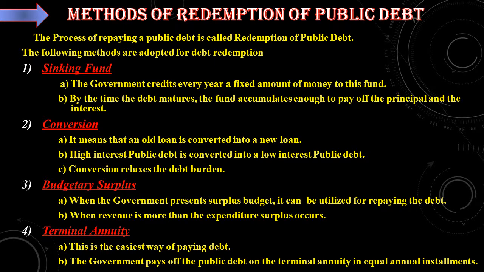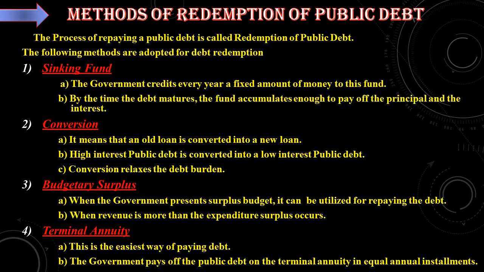Next, budgetary surplus. When the government presents a surplus budget, it can be utilized for repaying the debt. What is a surplus budget? When revenue is more than the expenditure, surplus occurs, but this is a very rare case. No government is presenting a surplus budget.